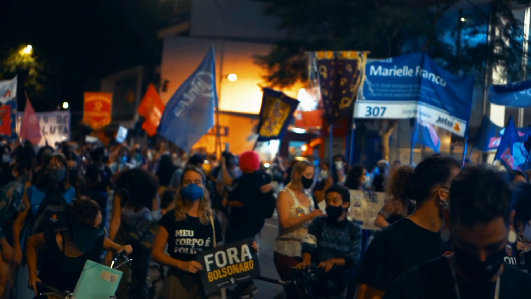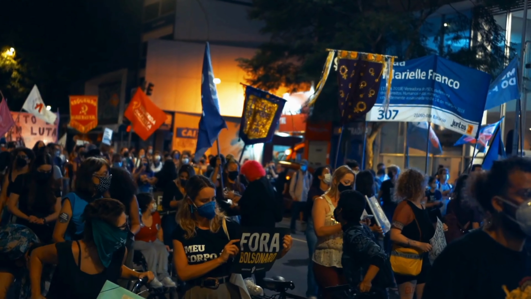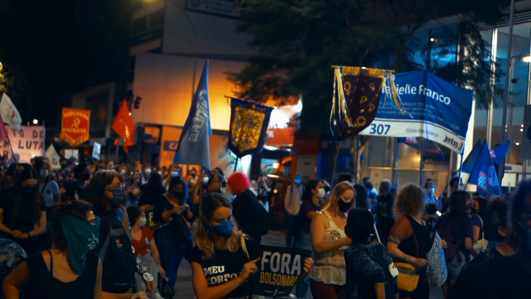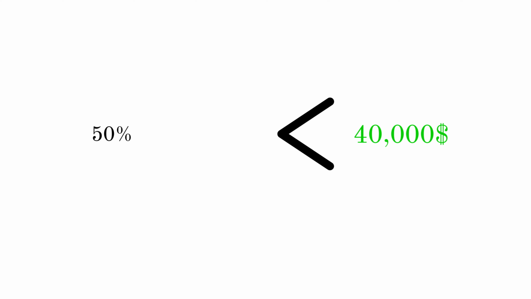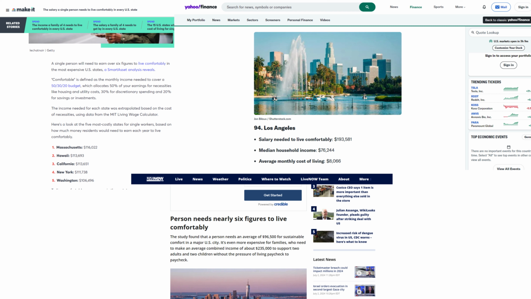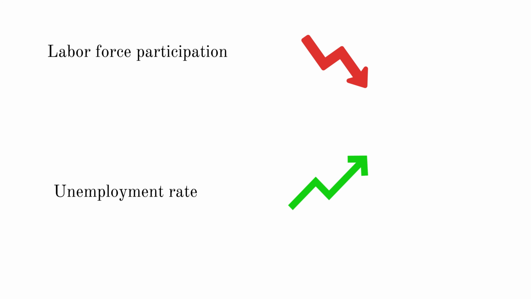Even if we conservatively estimate the actual unemployment rate at 10%, does that mean that 90% of people have stable jobs? Let's look at the median personal income of the average American. According to the 2023 Current Population Survey, the median annual income was $40,480. That means that 50% of people earn less than $40,000 a year. This income definitely does not allow for a comfortable living, especially in major cities where a comfortable life typically requires earning over $90,000 a year. So we are experiencing a decreasing level of labor force participation and an increased level of unemployment, and even those employed often struggle to earn a decent living.